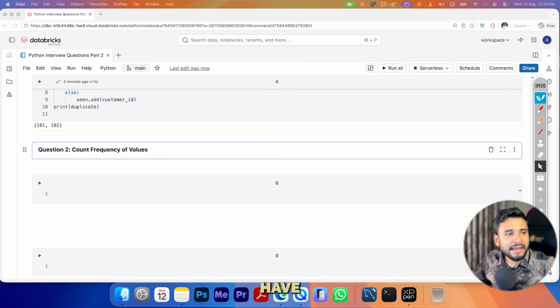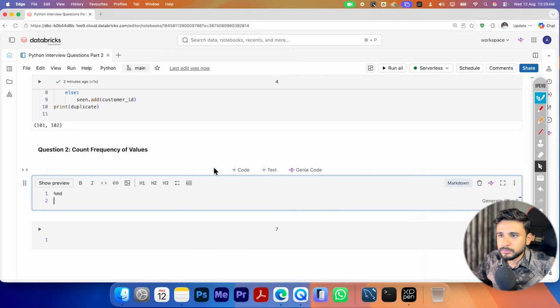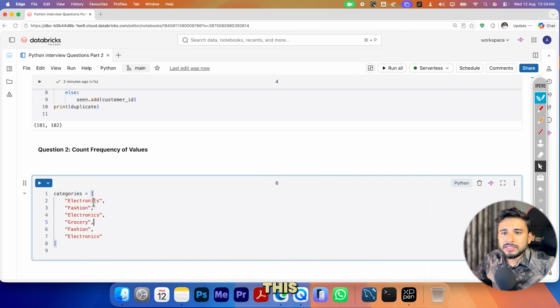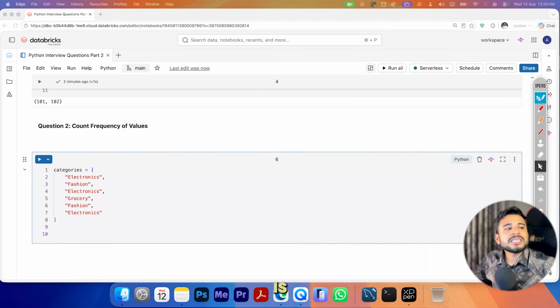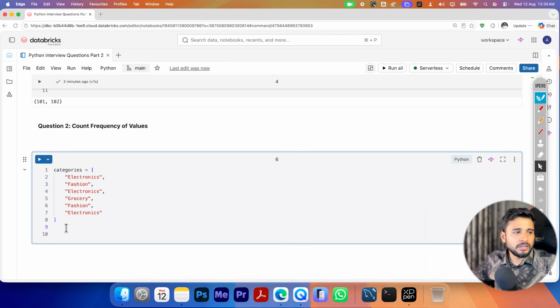Suppose I have this input. This is the input, it is a list, correct? You can see electronics has appeared 3 times, fashion 2 times, grocery 1 time. I just want to list out the frequency of each item, how many times it appears. Simple as that. These kinds of questions can be asked in multiple scenarios, like if you have words, the frequency of each word. Right now I am asking about categories.